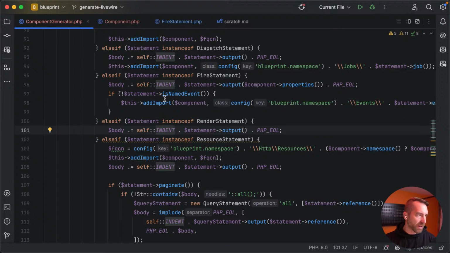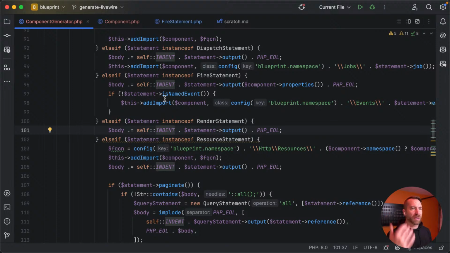They're not necessarily going to be aware of all properties. Blueprint doesn't know what you're going to add after the fact. That may be something that's supported later. I think there's a lot that could happen with Livewire and Blueprint. But when generating a Livewire component, it should at least be aware of the mounted properties.